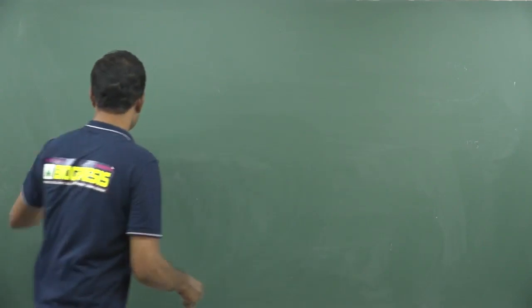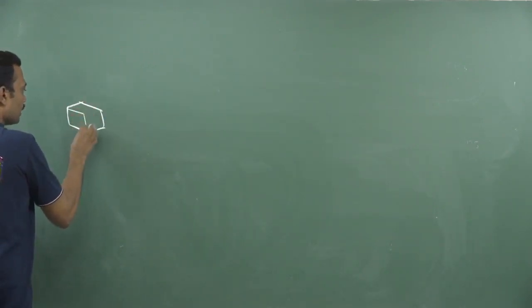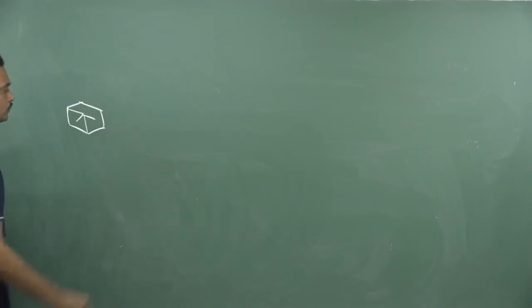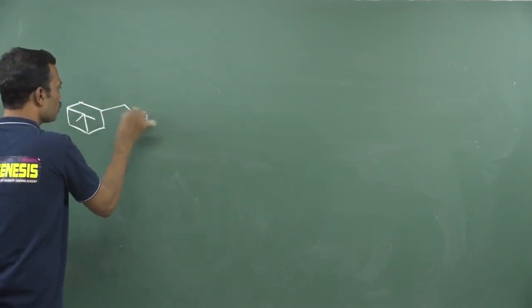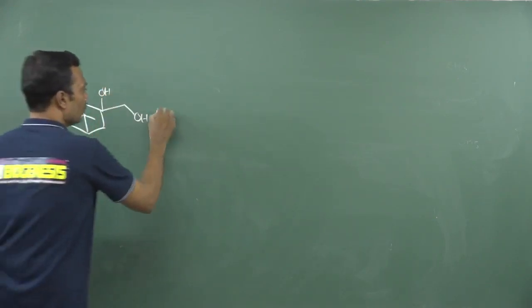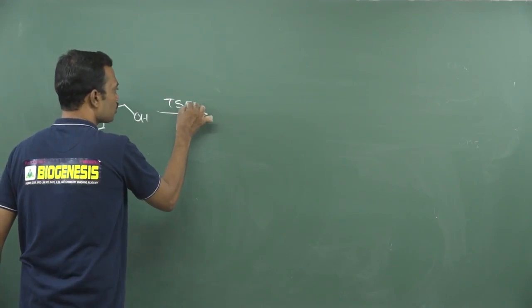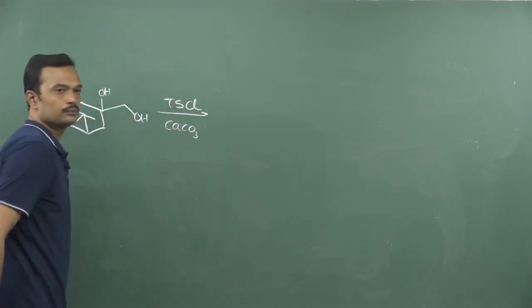So this is a question which is asked in examination. Now see this. This is a cyclic 6-membered ring and here there is a bicyclic ring. Okay, it is completely projected in the above direction. And what they have given? They have given 2 hydroxy groups like this. Okay. So how did they ask? They asked tosyl chloride 1 equivalent in the presence of calcium carbonate. Okay.